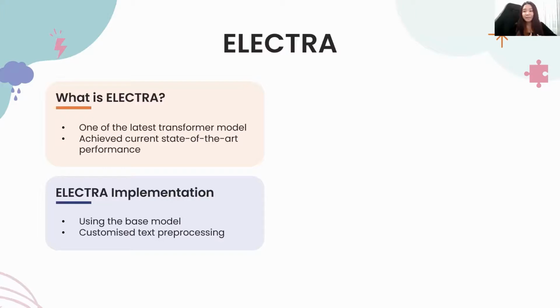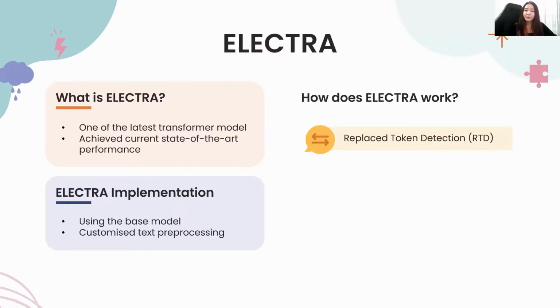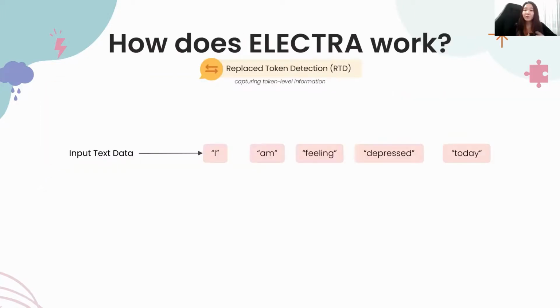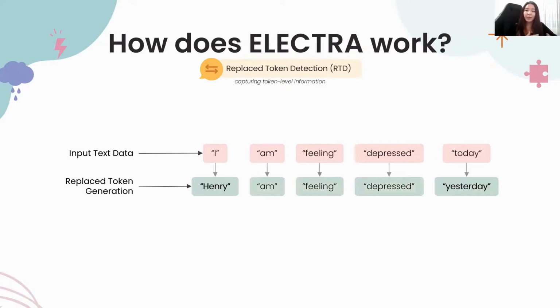The MLM task in BERT only learns to predict a small subset of masked tokens. To tackle that, Electra proposed replaced token detection, RTD, where tokens are replaced with incorrect but plausible fake tokens. Referring back to the earlier example, the input will now be transformed into "Henry am feeling depressed yesterday."